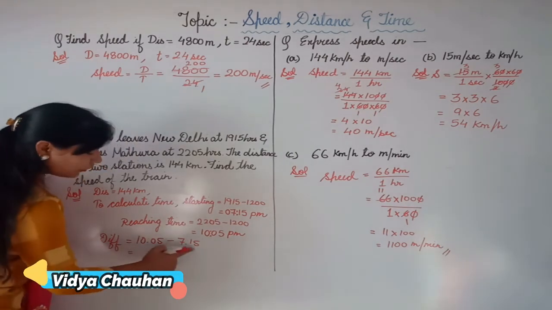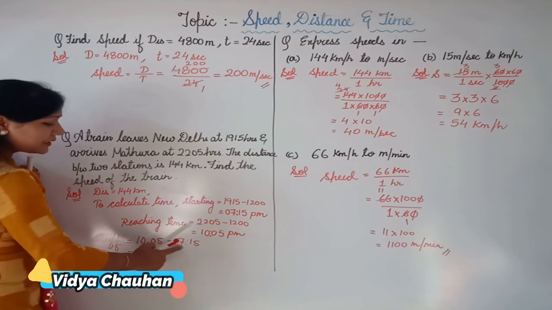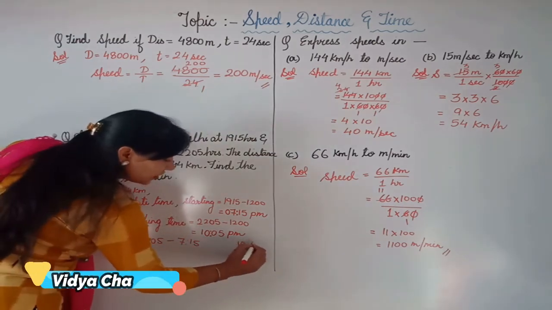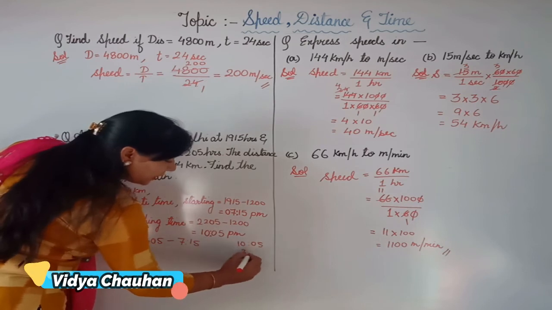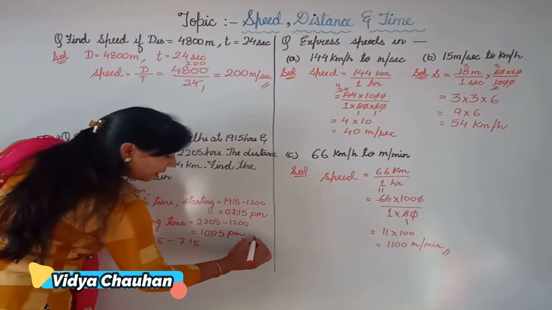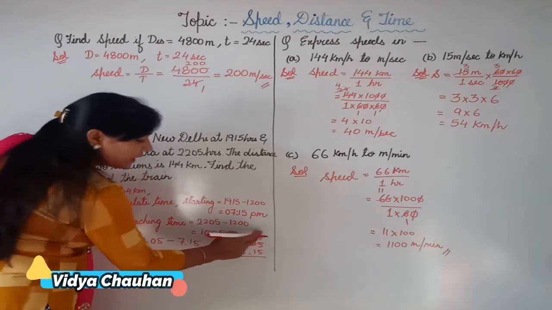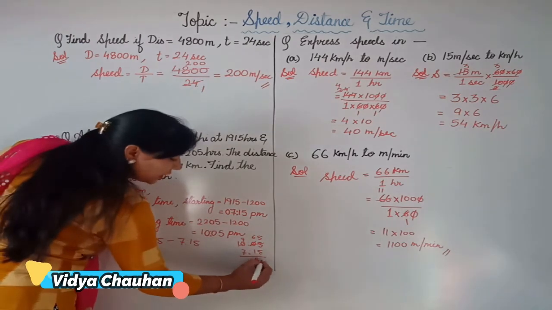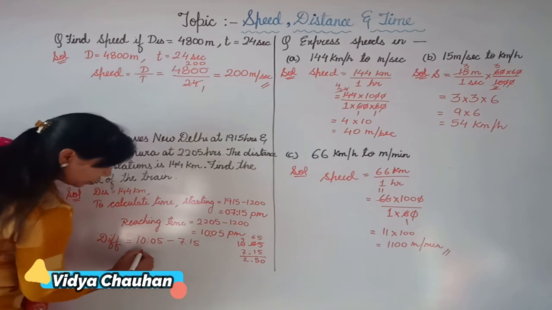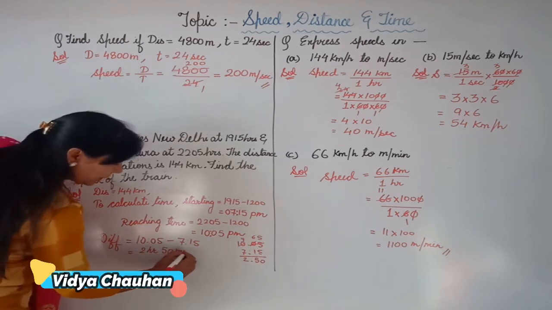When you subtract 10 hours 5 minutes minus 7 hours 15 minutes, taking a borrow from here, the 05 will become 65 minutes. 65 minus 15 will give you 50, and 9 minus 7 is 2. So that means the time taken is 2 hours and 50 minutes.